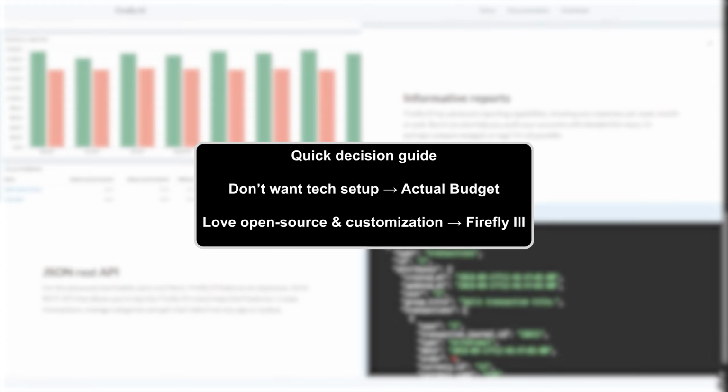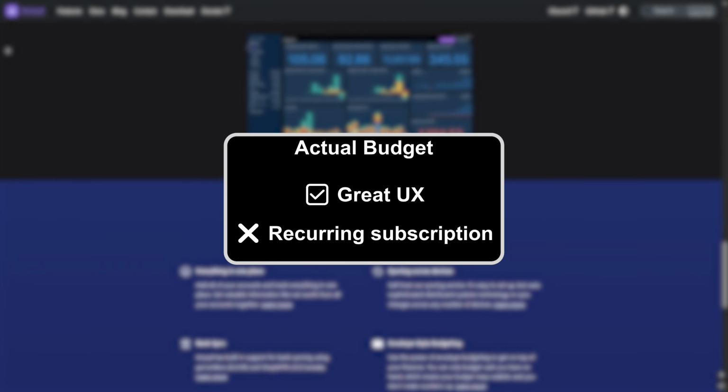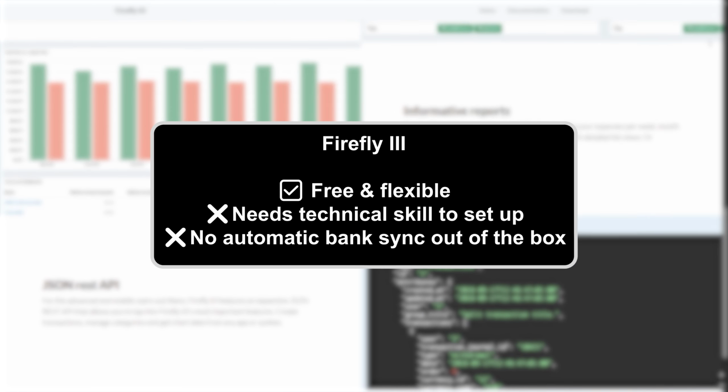Don't want tech setup? Actual Budget. Love open source and customization? Firefly 3. Drawbacks: Actual Budget, great user interface, recurring subscription. Firefly 3, free and flexible, needs technical skill to set up, no automatic bank sync out of the box.